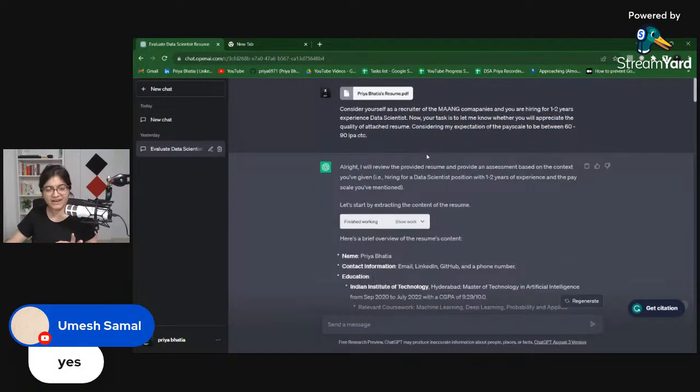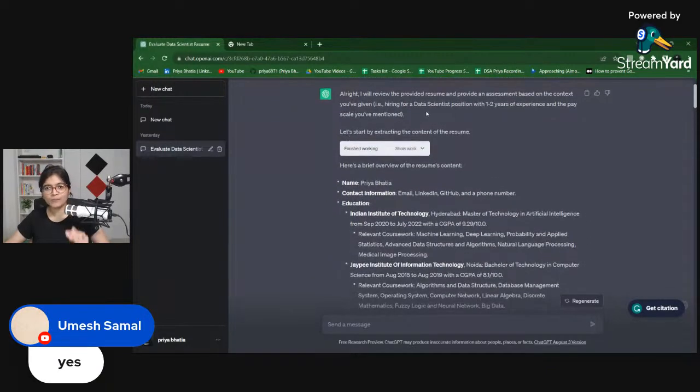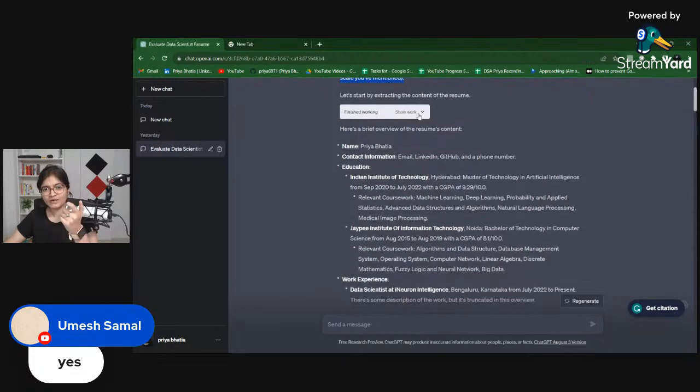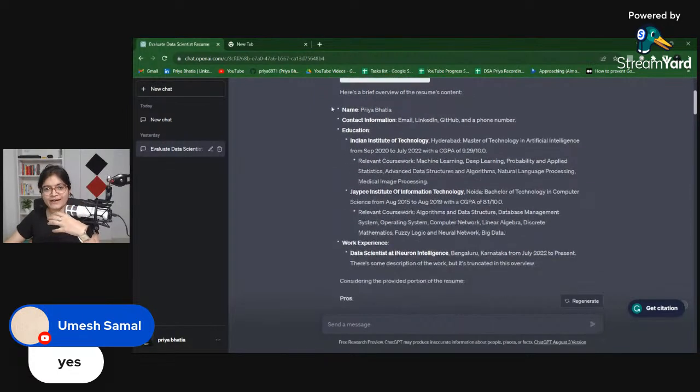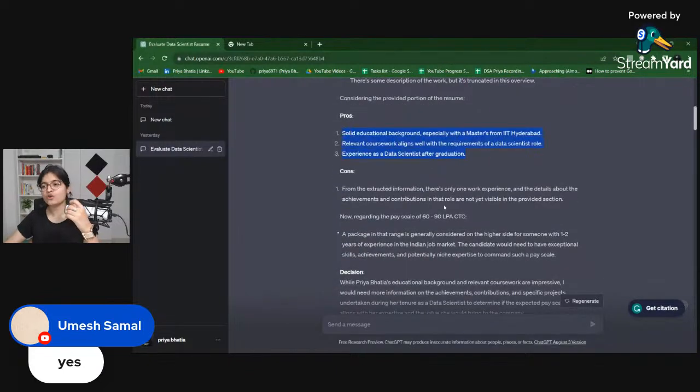I have not mentioned any constraint, I have skipped that, and then I have mentioned my expectations: a pay scale between 60 to 90 LPA. Now, can you check the result? It's superb, amazing. You can see it says it will review the provided resume and provide an assessment based on the context I have given. It will read my resume and the details, and then give me the pros and cons of my resume.